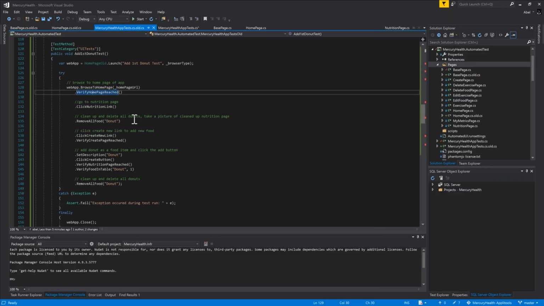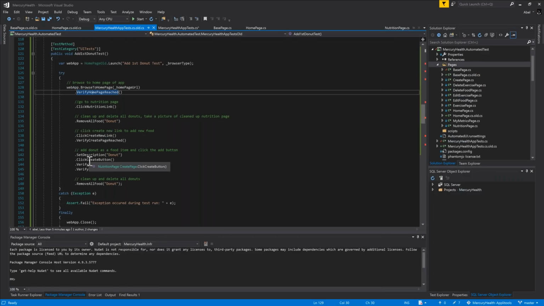I remove all the donuts from the fields. I create a new link. I verify the page has been reached. I add a donut in there. I verify that the donut shows up on the table, right? So even if you're not a coder, you can look at this and be like, oh, I know exactly what this test is doing, right? So it just makes for a very, very clean way to write your automated UI test.